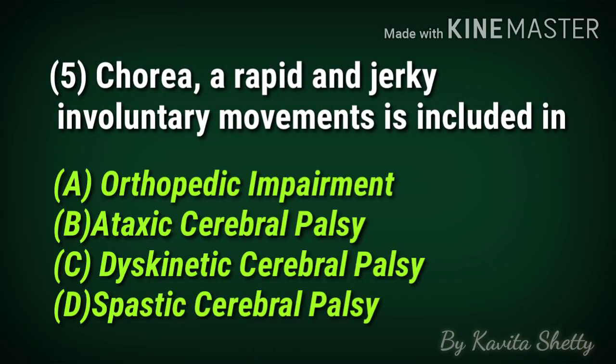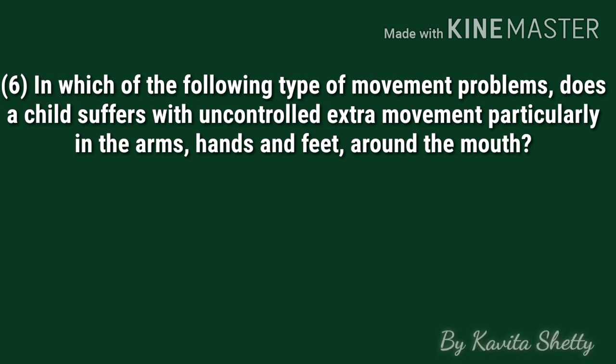Let us move towards MCQ number 5. Chorea, a rapid and jerky involuntary movements, is included in. So again you can see the options B, C, D. These are the types of cerebral palsy, and option A is not a type of cerebral palsy. So let me tell you, the correct option is C, dyskinetic cerebral palsy. The word kinetic itself gives the hint.